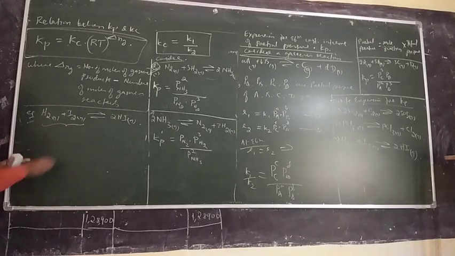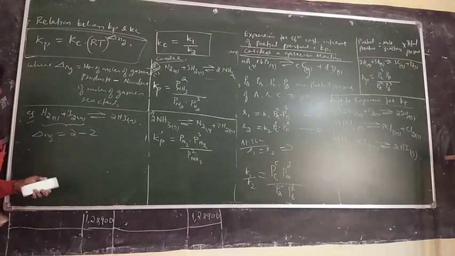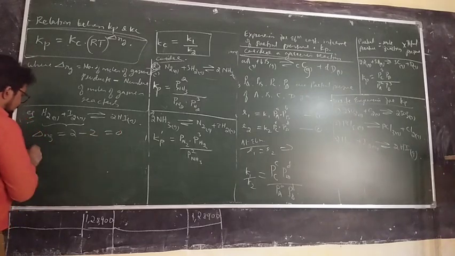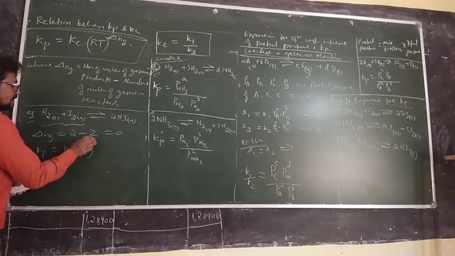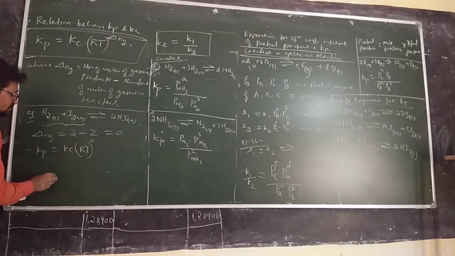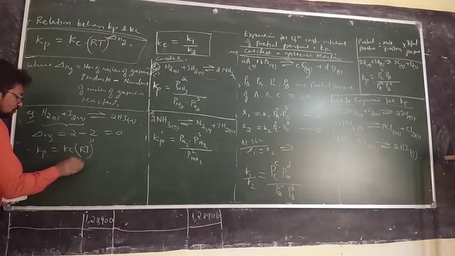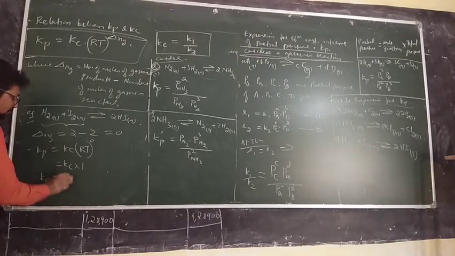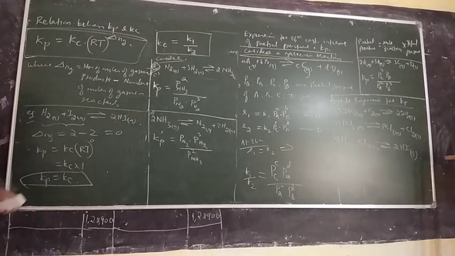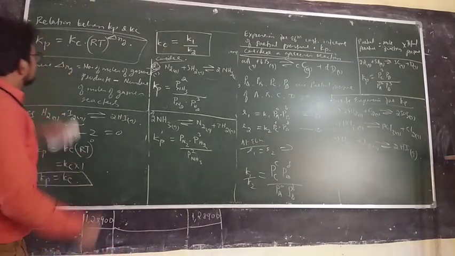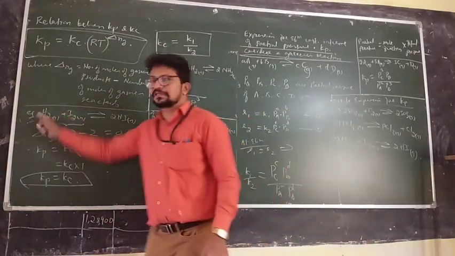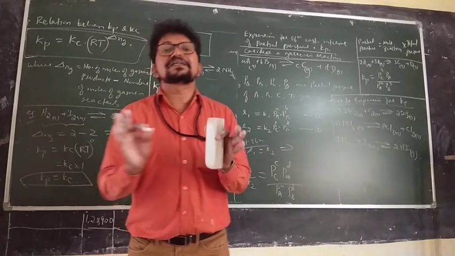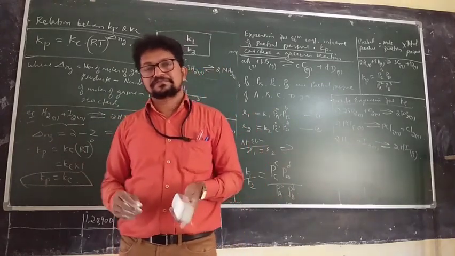See, here there are totally 2 moles. Delta Ng is 2 minus 2, because this is also 2 moles, and that is 0. It means Kp equal to Kc into RT to the power 0. Any number raised to 0 is 1, no? Kc into 1. So Kp equal to Kc. So what you have observed is, if the number of moles on either side is equal, Kp and Kc are equal. Please note this.